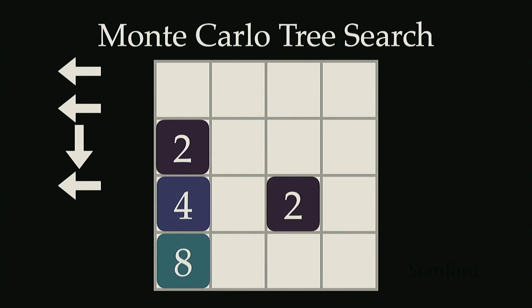Okay, and so the general strategy here is that you want to keep your high-valued tiles in one of the corners, right? It doesn't matter which corner you're keeping those high-valued tiles in because you have a symmetric board, but that's roughly the general strategy.